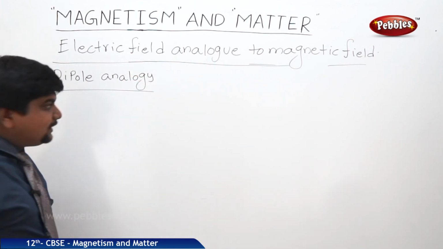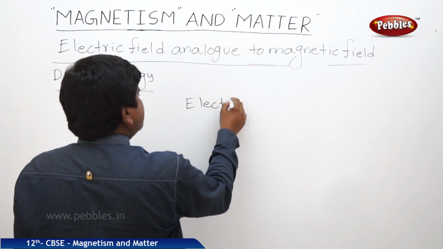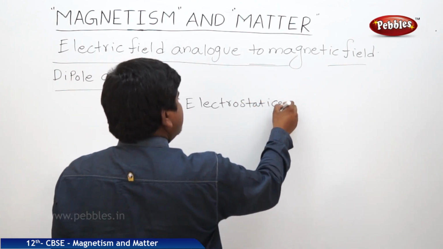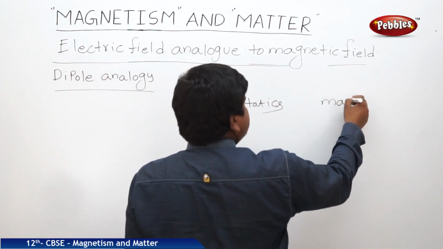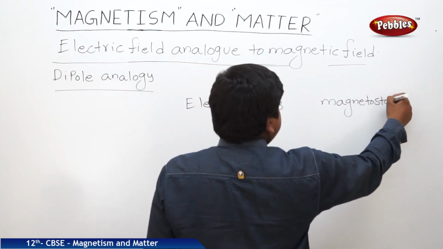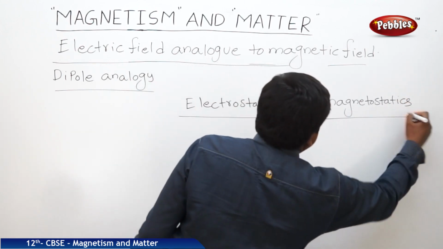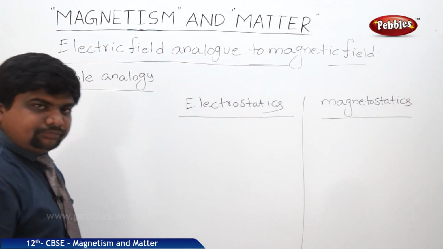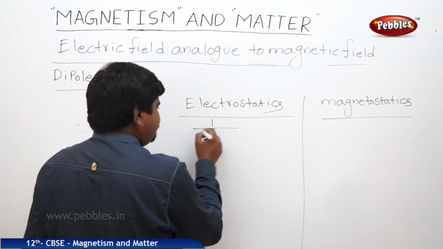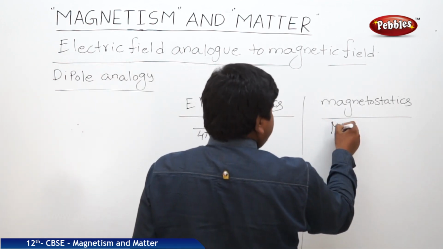So we will see electrostatics and magnetostatics. The symbol in electrostatics is 1 by 4 pi epsilon naught. In magnetostatics it is mu naught by 4 pi.